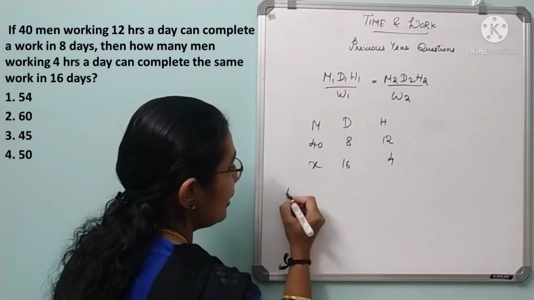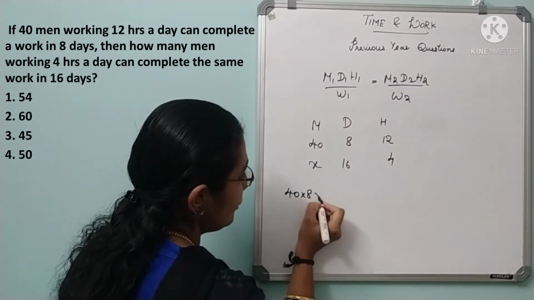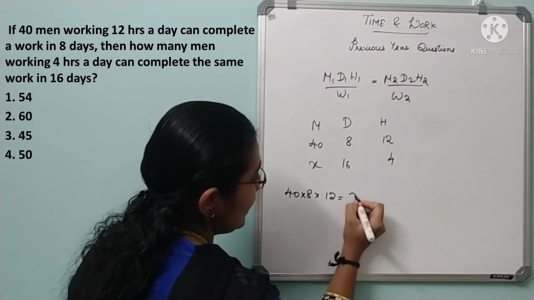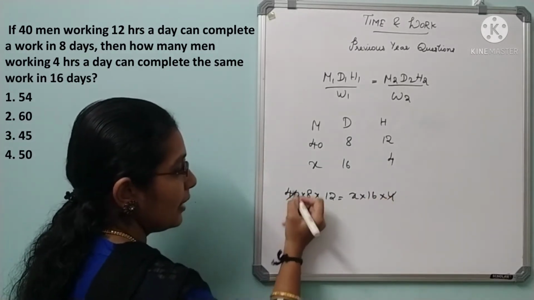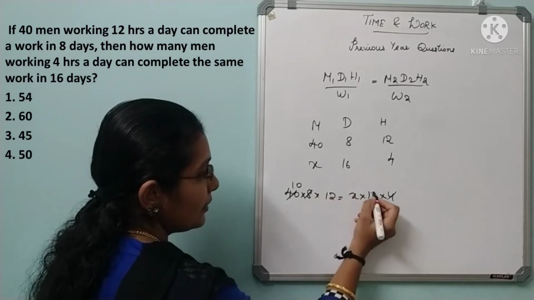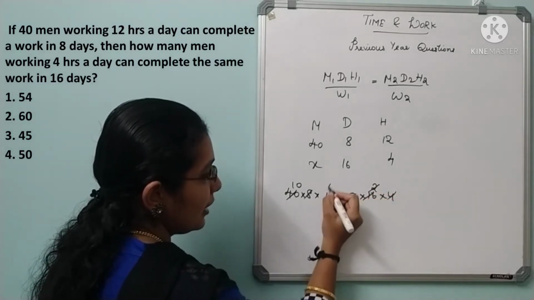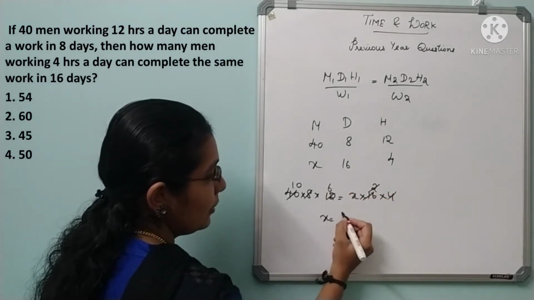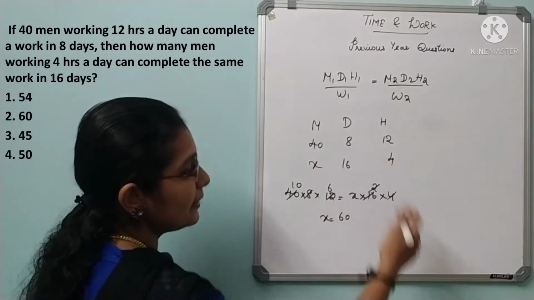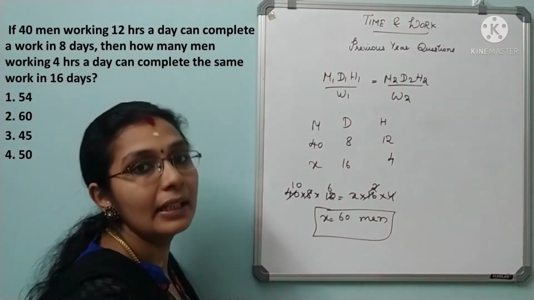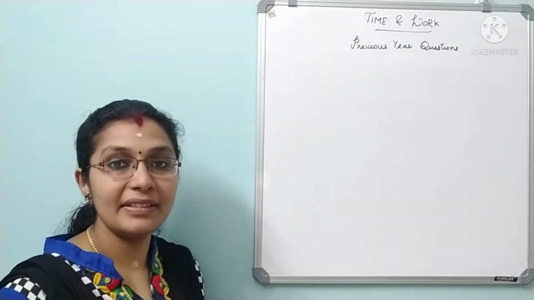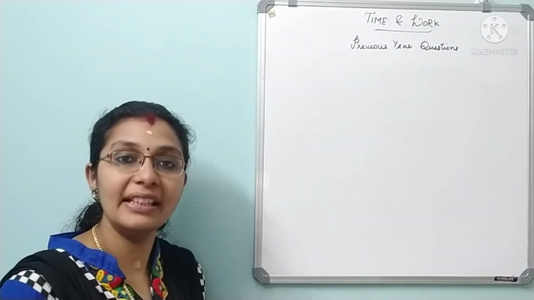Okay. So how will you write? 40 into 8 into 12 is equal to x into 16 into 4. Right? So 4 10s are 40. 8 2s are 16. 2 6s are 12. So x is equal to 60. Here the question is men, right? So 60 men. Clear? Yes. See the next question. Once you understand the question, you can easily solve it.